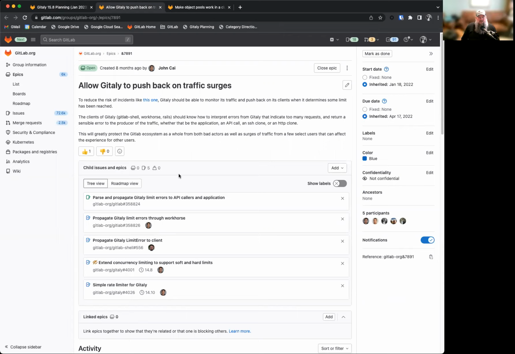Right now, when Gitaly receives spiky traffic, it will throw errors or performance will degrade, but there's no easy way for us to push back on the calling application. And thus, we just continue to get these traffic spikes. What we're looking to do is find a way where we can provide feedback to the application, provide error messages back to reduce the spiky traffic and overall improve the user experience and reduce downtime.